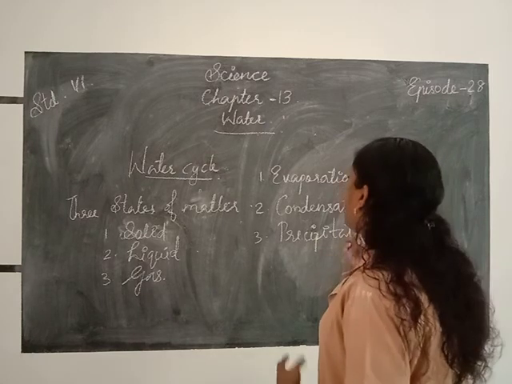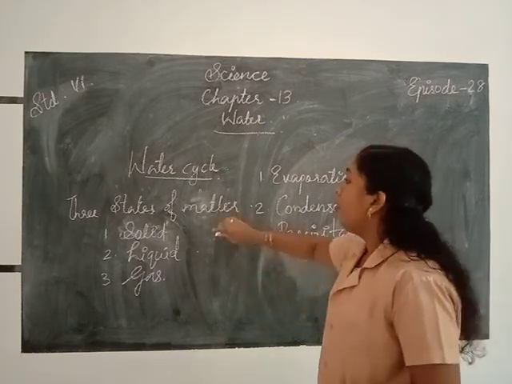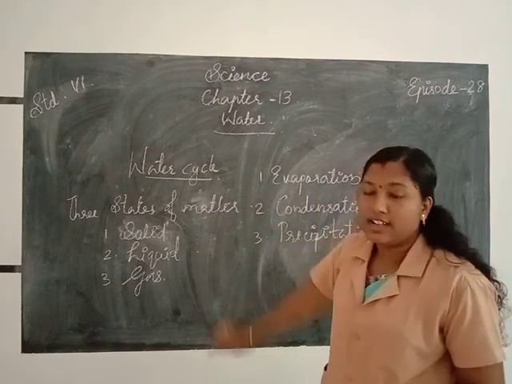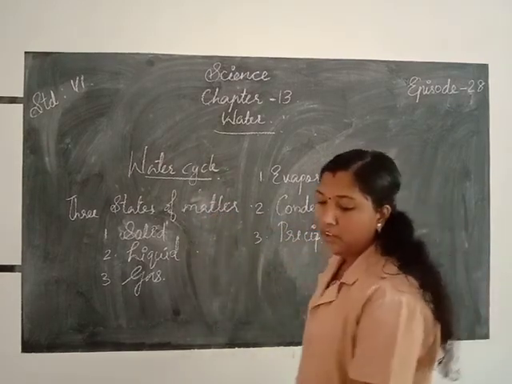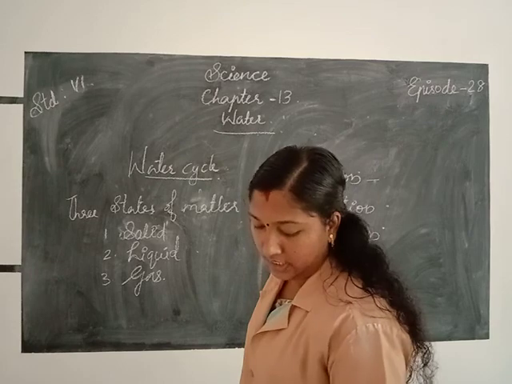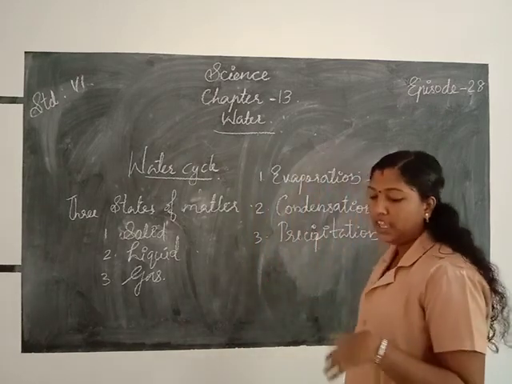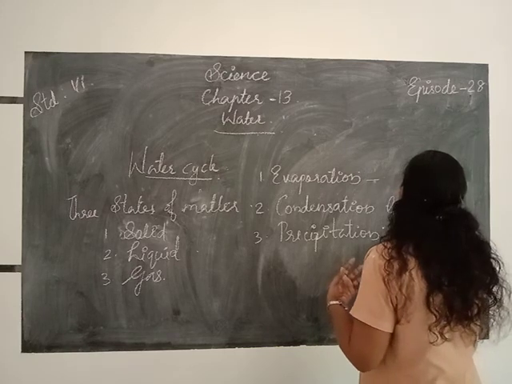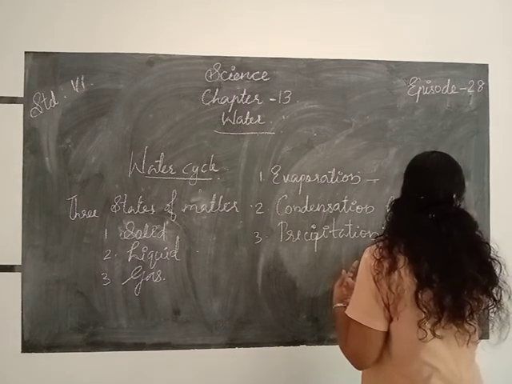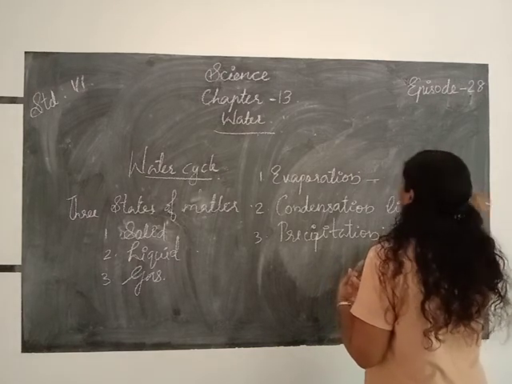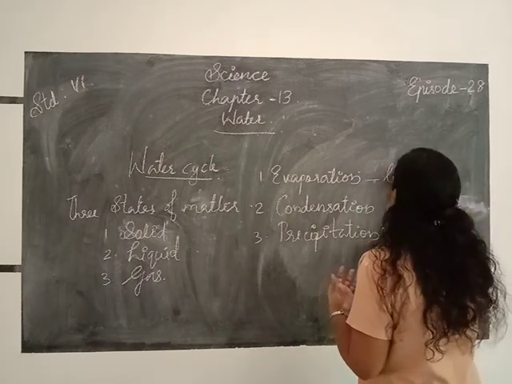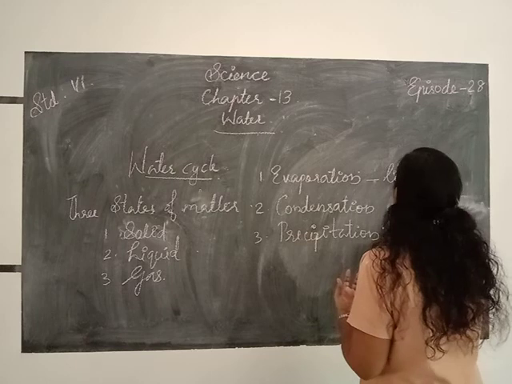Evaporation means the process of conversion of liquid into gas. It's the process of converting the liquid or water into gas. Conversion of liquid into gas, that is evaporation.